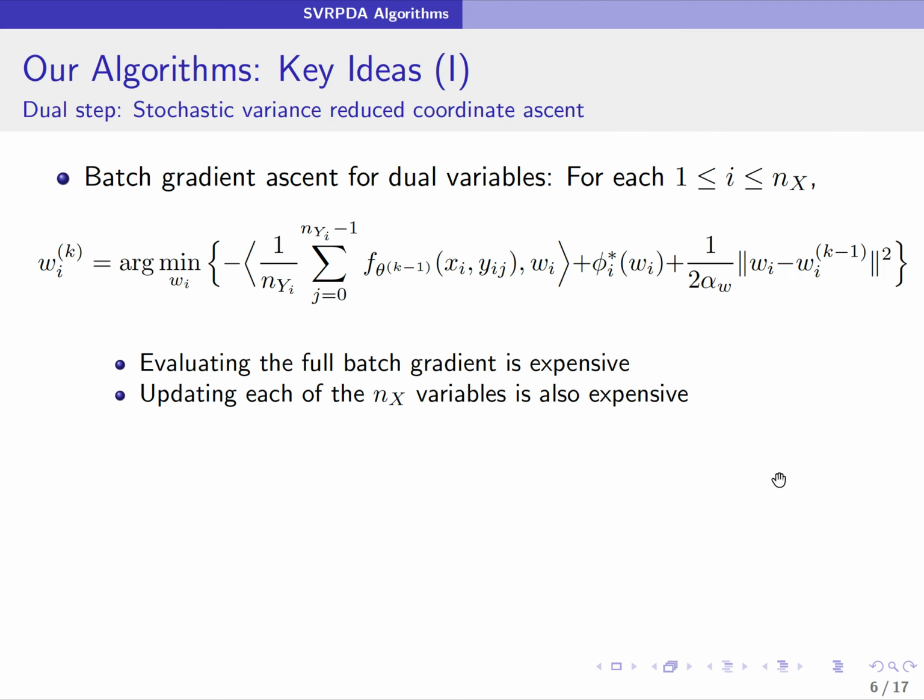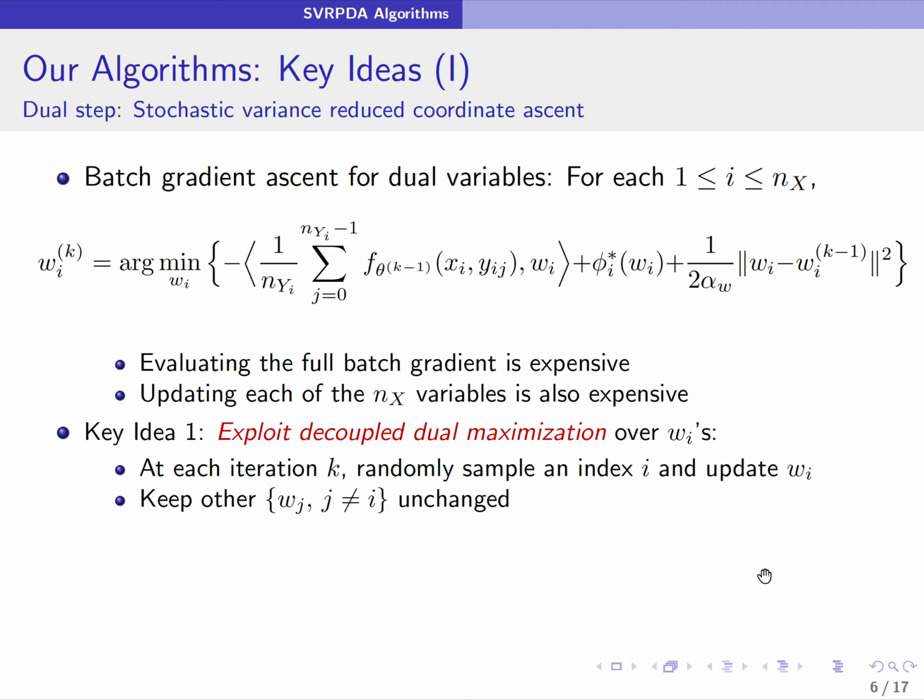If we apply the naive batch gradient ascent, for each of those dual variables we would use this update rule to update the dual variables. However, this can be very expensive as we see that we'll have to evaluate multiple gradients and also multiple averages.